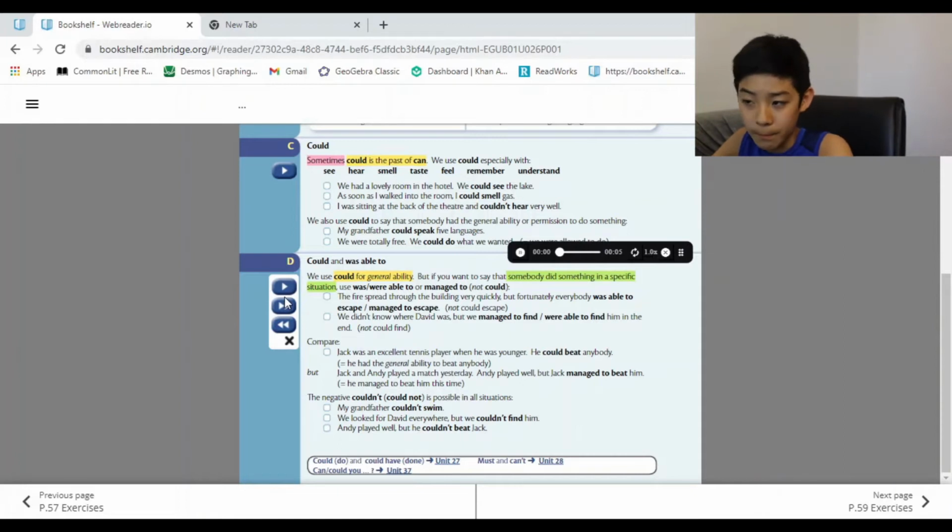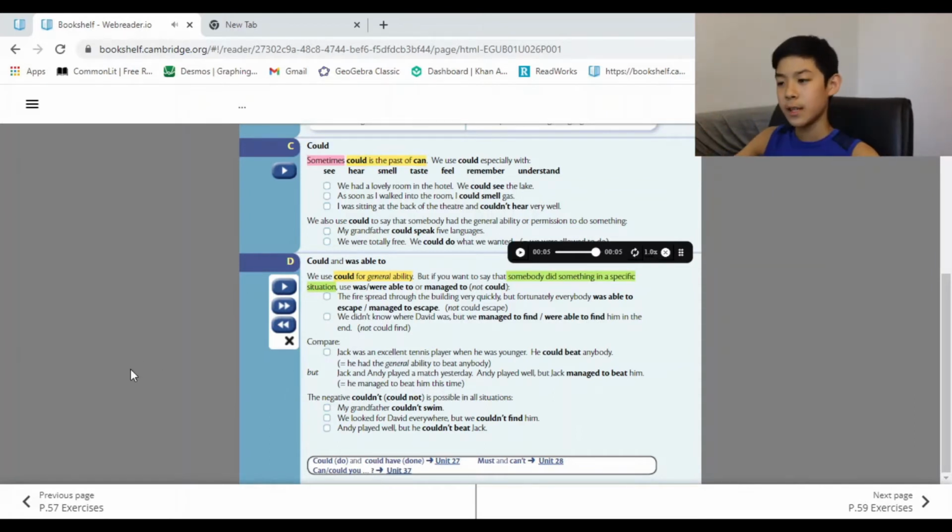Compare. Jack was an excellent tennis player when he was younger. He could beat anybody. Okay, so Jack, it's just Jack. He had the general ability. Like, he could beat anybody, just anybody.